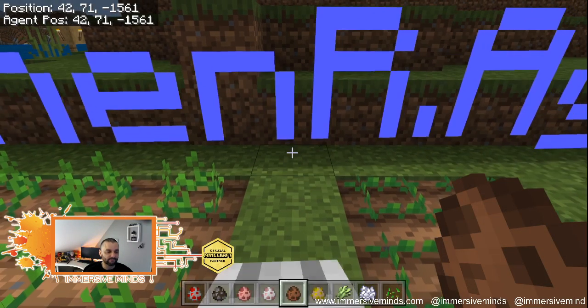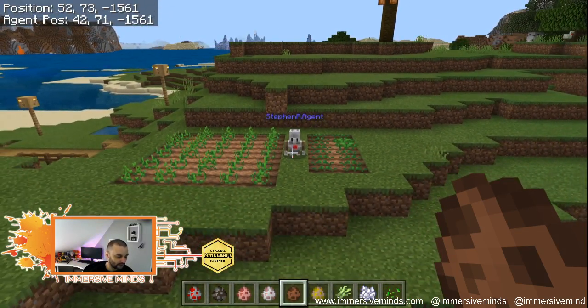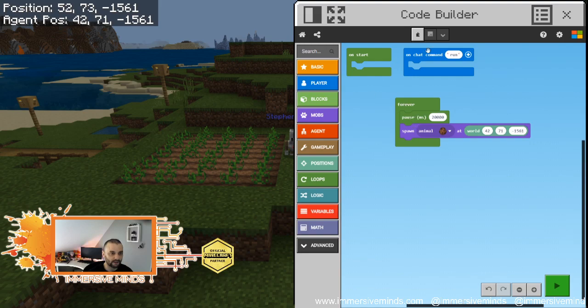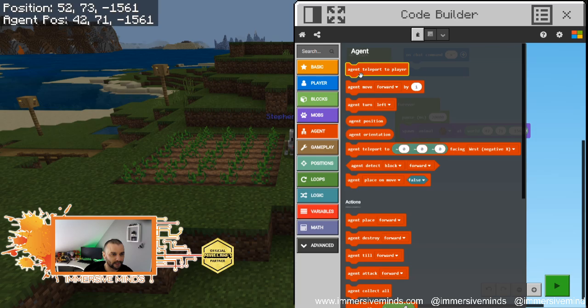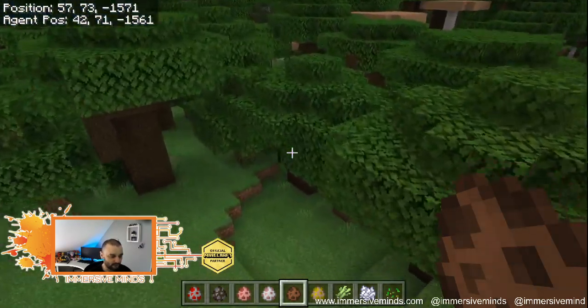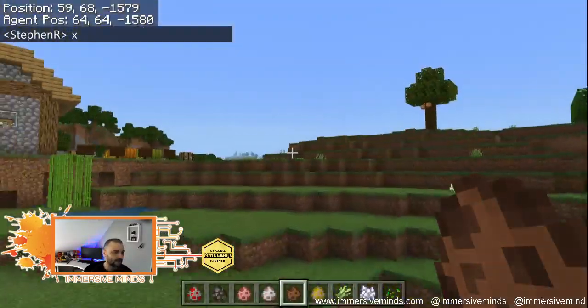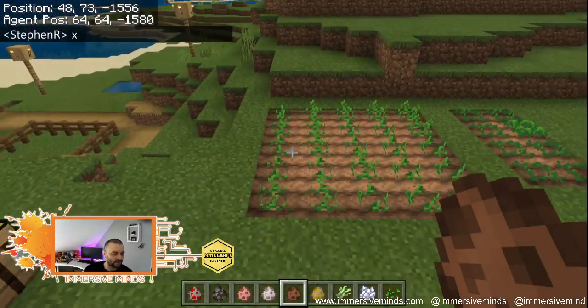Right, let's try that. And then I'll also need to go in, hang on, I'll need to go in here and do X, and that will be agent teleport to player, because I want to hide him. I want to get rid of my agent. So I'm just going to put my agent down in the woods here. There we go. He can stay there, so we can watch this ensue.